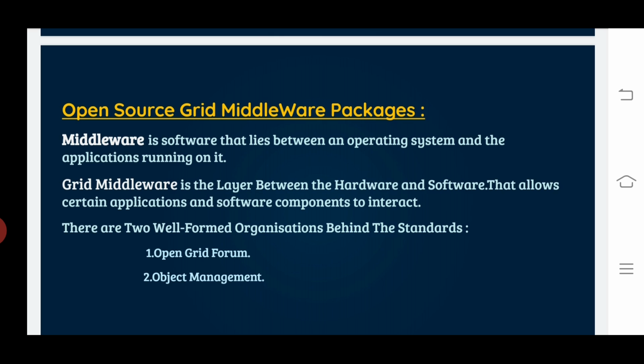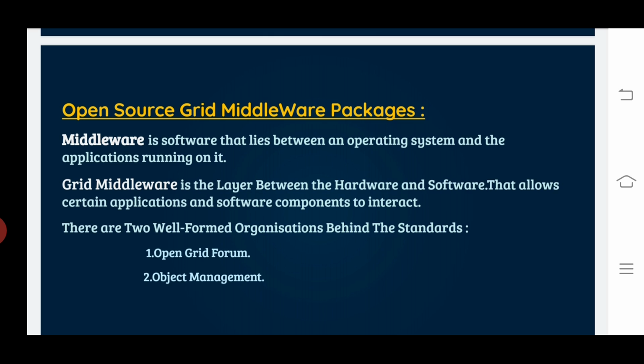Coming to the grid middleware, what is the grid middleware? Grid middleware is the layer between the hardware and software. It is the layer that allows certain applications and software components to interact with each other.